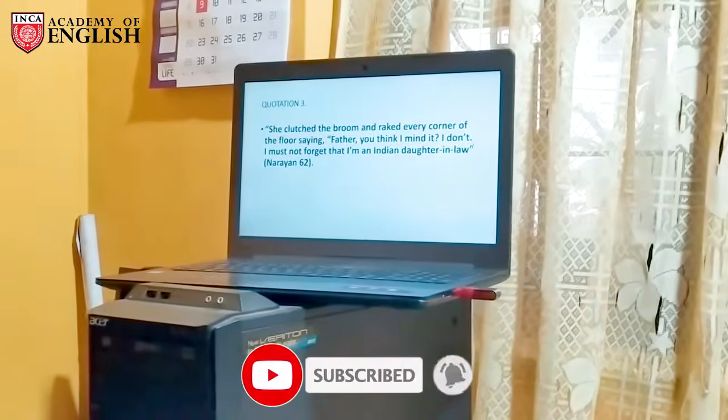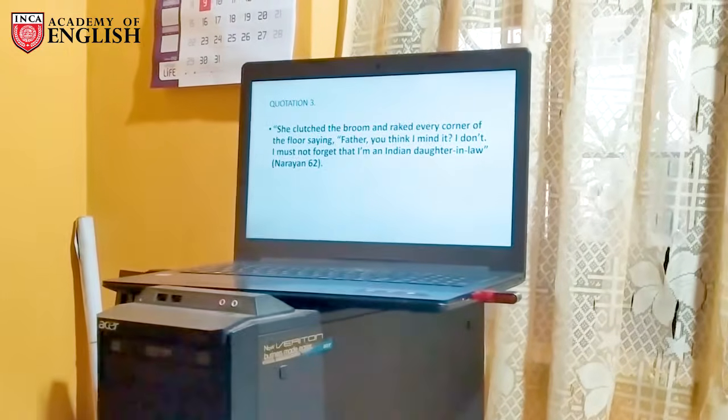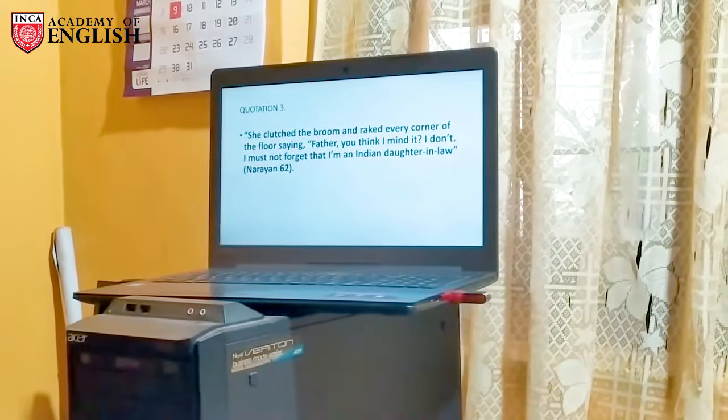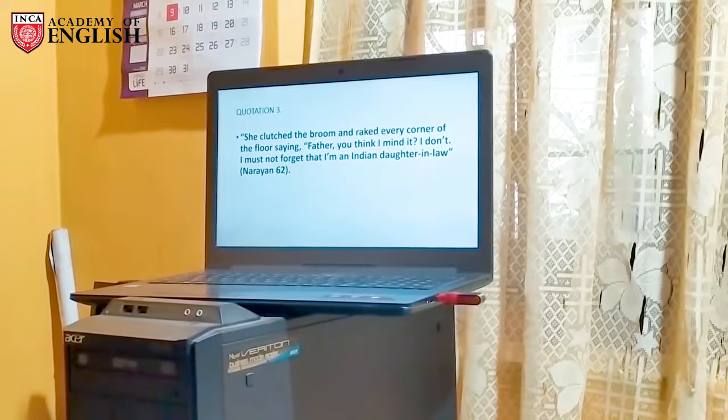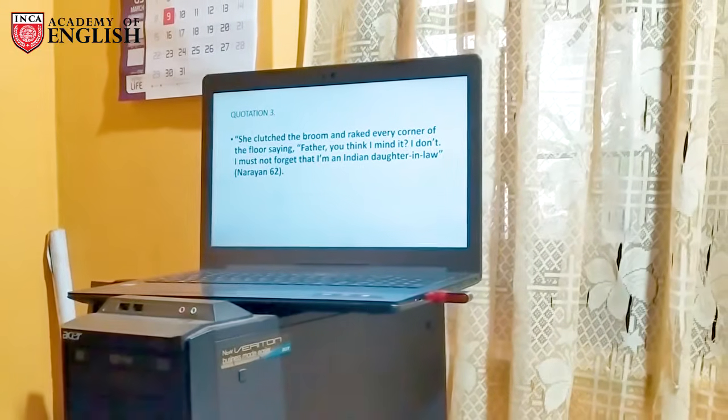Right. This is the third quotation. "She clutched the broom and raked every corner of the floor, saying, 'Father, you think I mind it? I don't. I must not forget that I am an Indian daughter-in-law.'" This quotation is also very important for you because of what reason? When I'm showing the quotation, if you have read the book, definitely you will get to know that this is the incident.